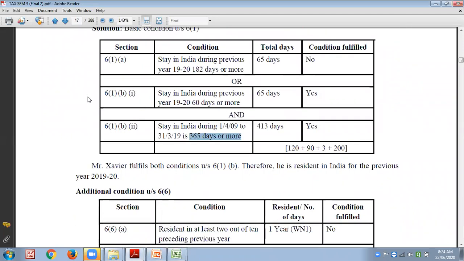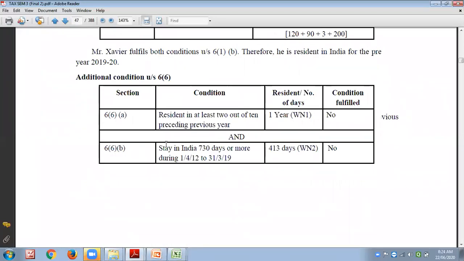So these were the exemptions to section 6, subsection 1, clause B, subclause 1, and section 6, subsection 1, clause B, subclause 2 of the Act. For the additional conditions, there are no exemptions. It is as it is. Okay. Section 6, subsection 6, clause A: 2 times resident in the 10 preceding previous years. Section 6, subsection 6, clause B: 730 days or more in the 7 preceding previous years. If so, you will be resident. If not, then you will be non-ordinary resident.